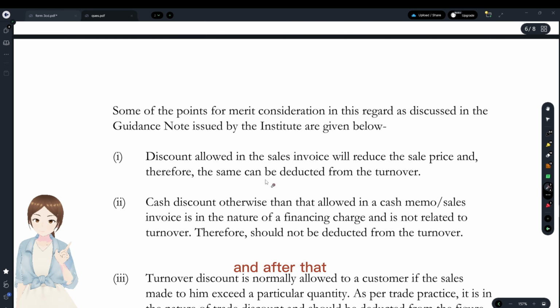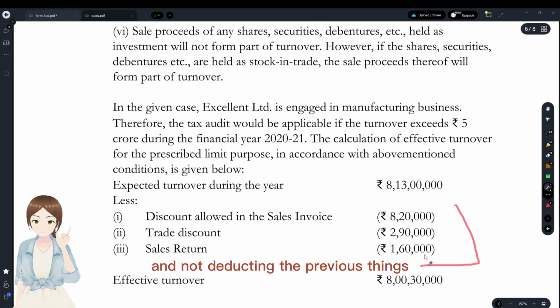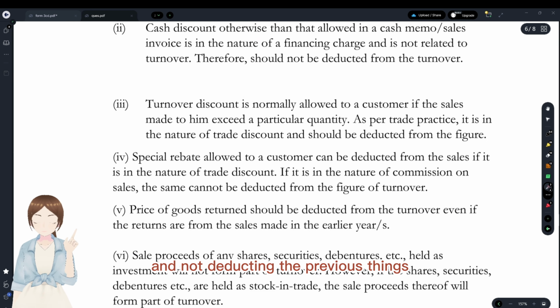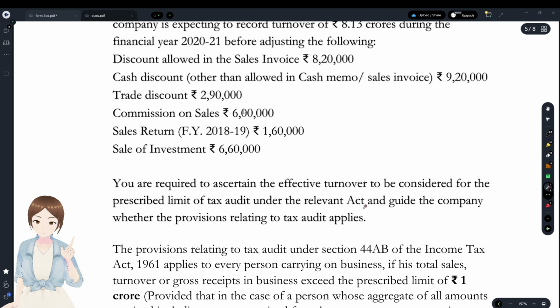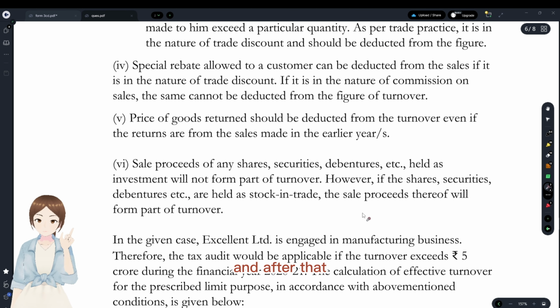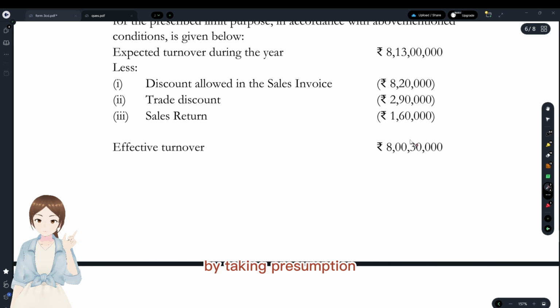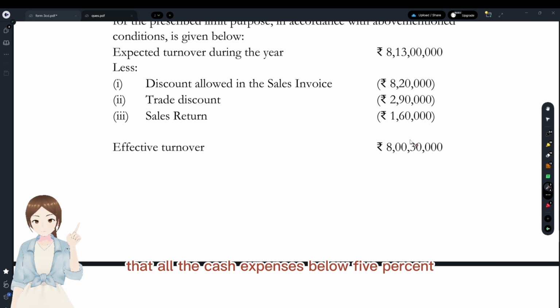CR. And after that, you have to write why you are deducting these 3 things and not deducting the other things, like sale of investments, cash discounts and commission on sales, and you have to give reasons for that. And after that, you have to write the effective turnover, since it exceeds 5 CR, by taking the presumption that all the cash expenditure was below 5%.